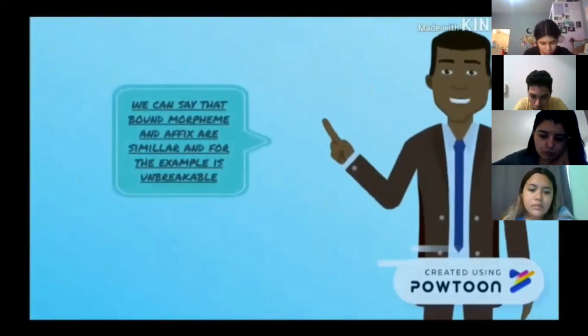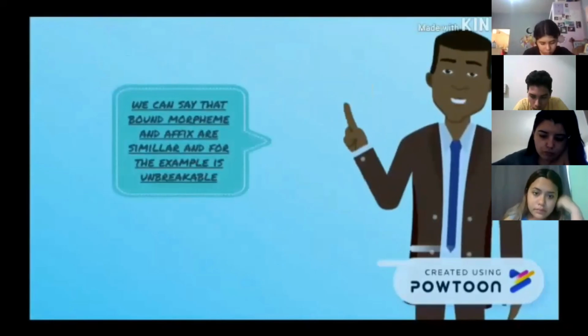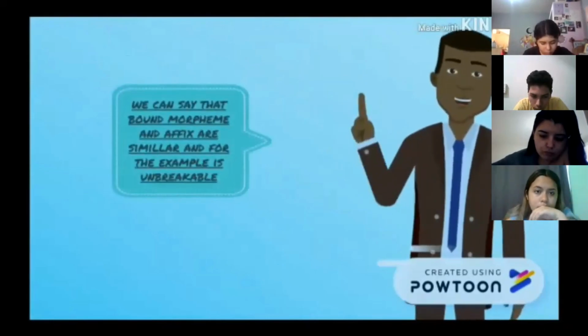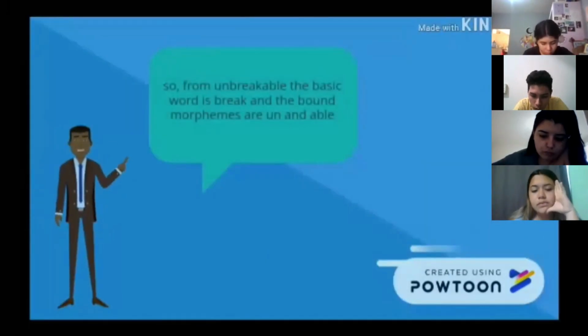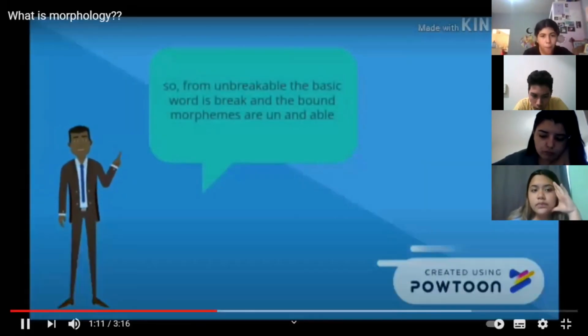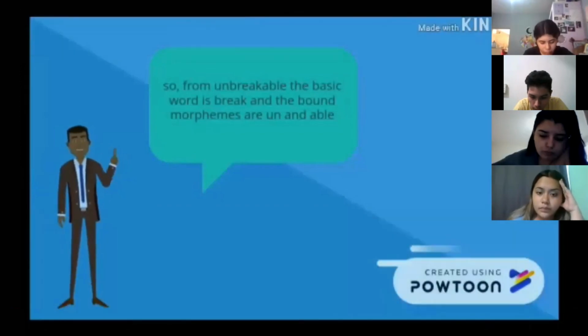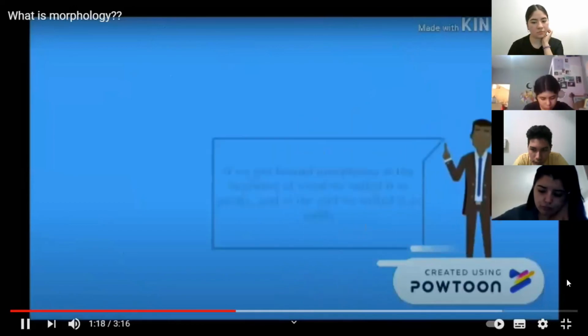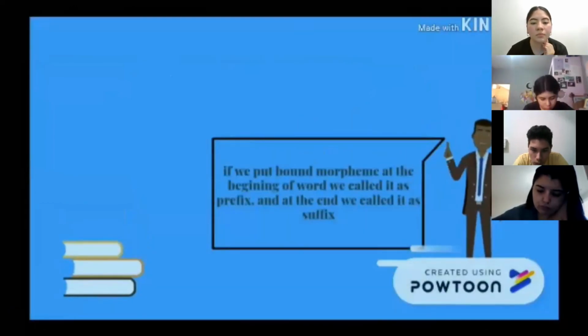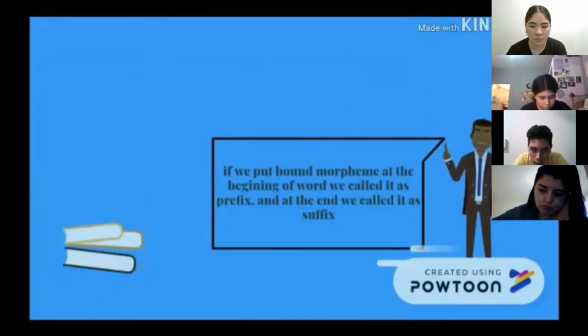We can say that bound morphemes and affixes are similar, and an example is unbreakable. In unbreakable, the basic word is break, and the bound morphemes are un and able. If we put a bound morpheme at the beginning of a word, we call it a prefix, and at the end, we call it a suffix.